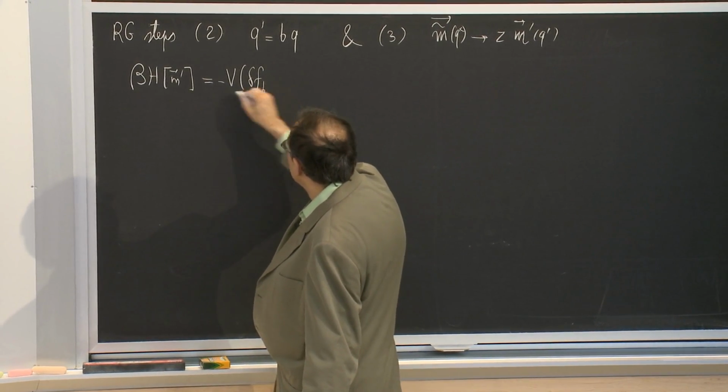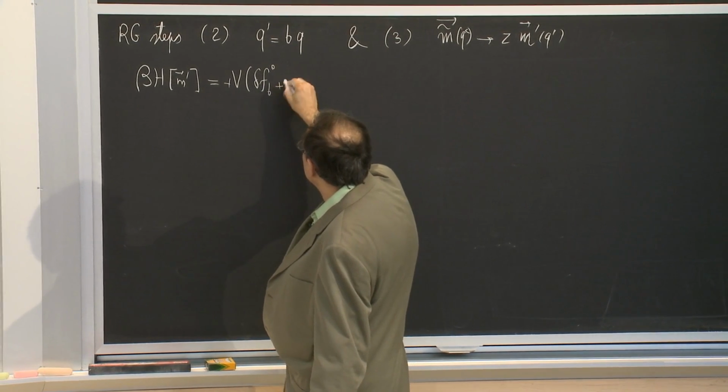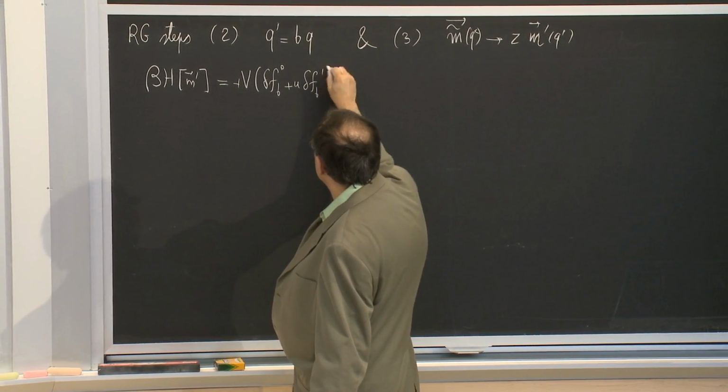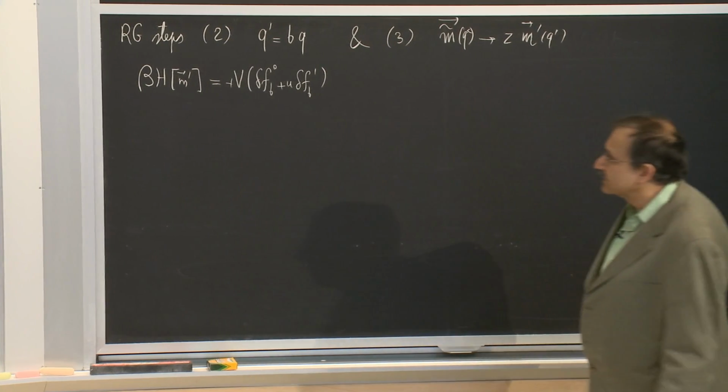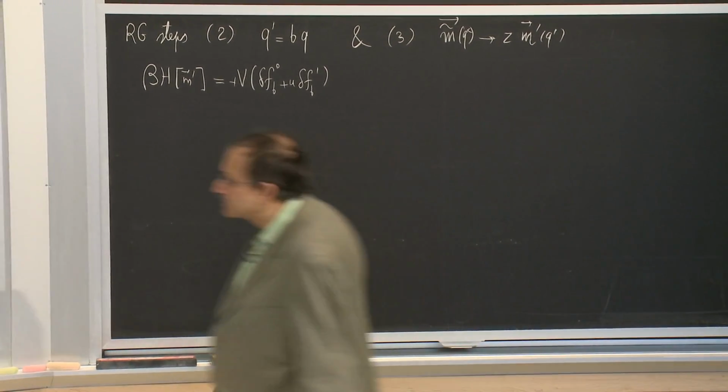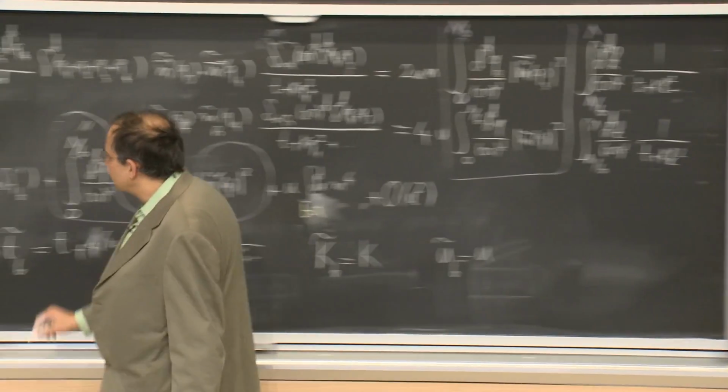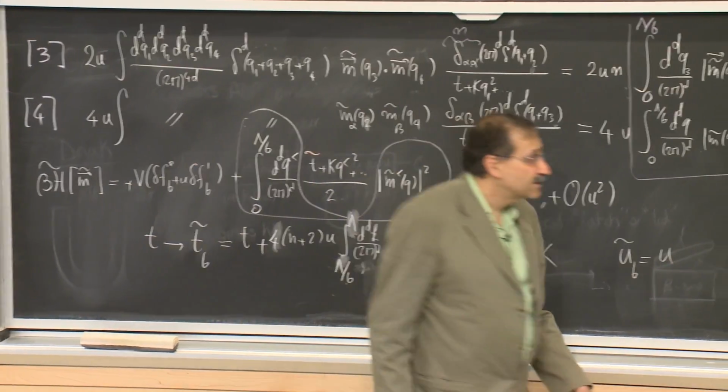Delta f tilde, actually it's u delta f1. And the sign I had to put as plus, but really it doesn't matter.